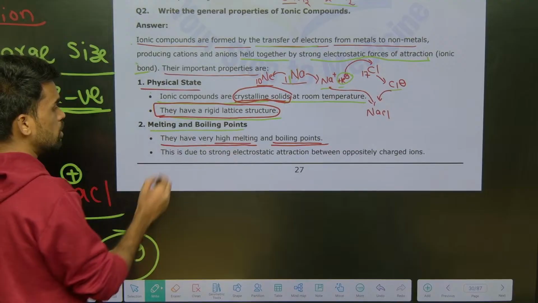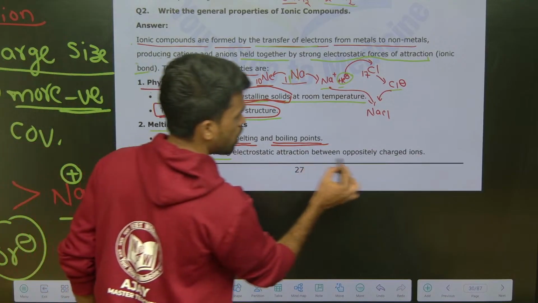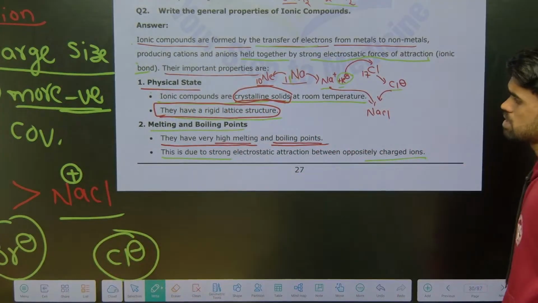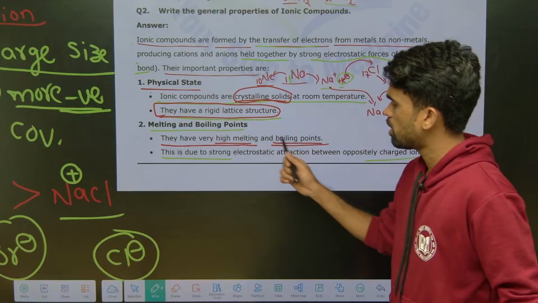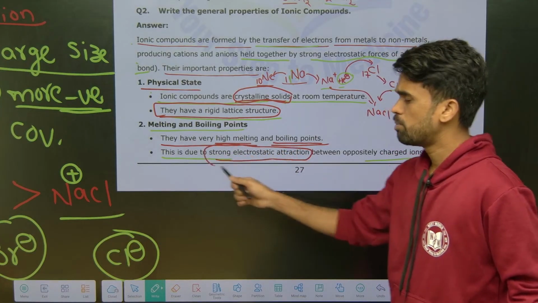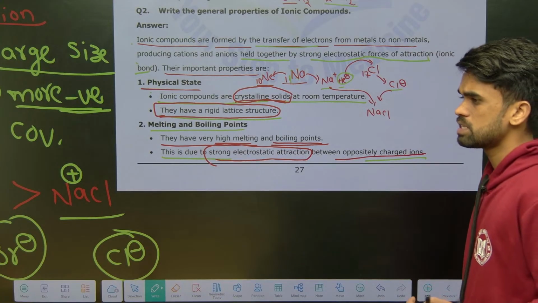Then next, what is the reason for this? The high melting and boiling point is due to the strong electrostatic force of attraction between oppositely charged ions, like cation and anion. Okay, this is the reason.